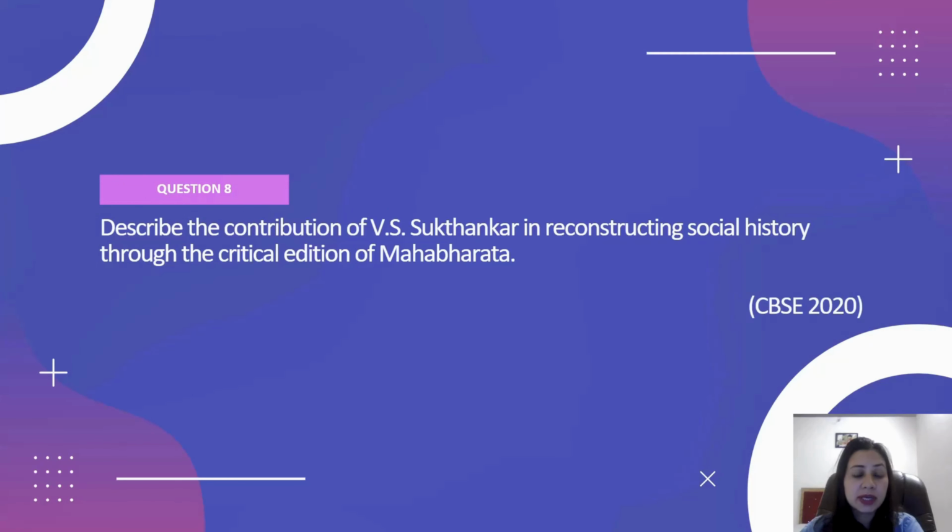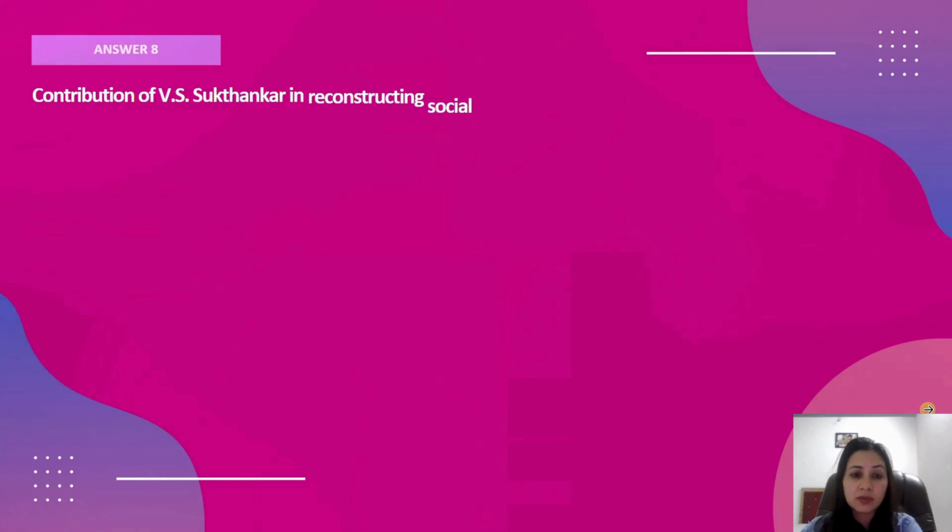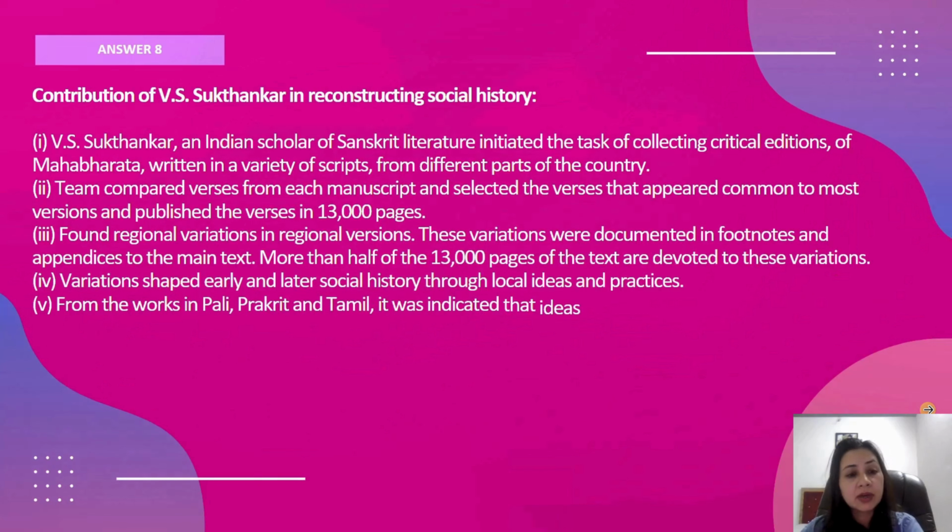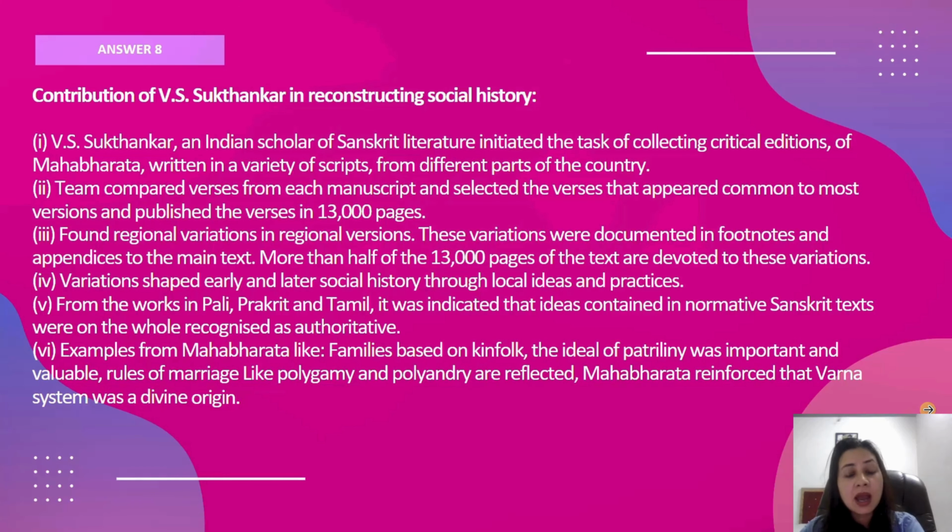Now moving on to question number 8. Describe the contribution of V.S. Sukthankar in reconstructing social history through the critical edition of Mahabharata. So V.S. Sukthankar along with his team prepared the critical edition of Mahabharata. And let me tell you that it took almost 47 years for the team to complete the critical edition. V.S. Sukthankar, an Indian scholar of Sanskrit literature, initiated the task of collecting critical editions of Mahabharata.